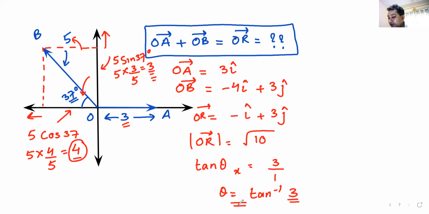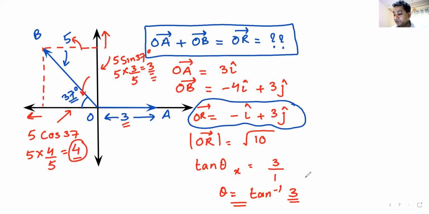And then you can draw this vector. In which quadrant this vector lies? It lies in the second quadrant. Am I clear? You can draw it. Yes or no? Yes. So do we understand how we should solve these questions? Doesn't matter whether they are going along x-axis or going along y-axis, or they are not going along any axis. You just have to resolve the vectors and solve the question and get your answers. Clear? One more.